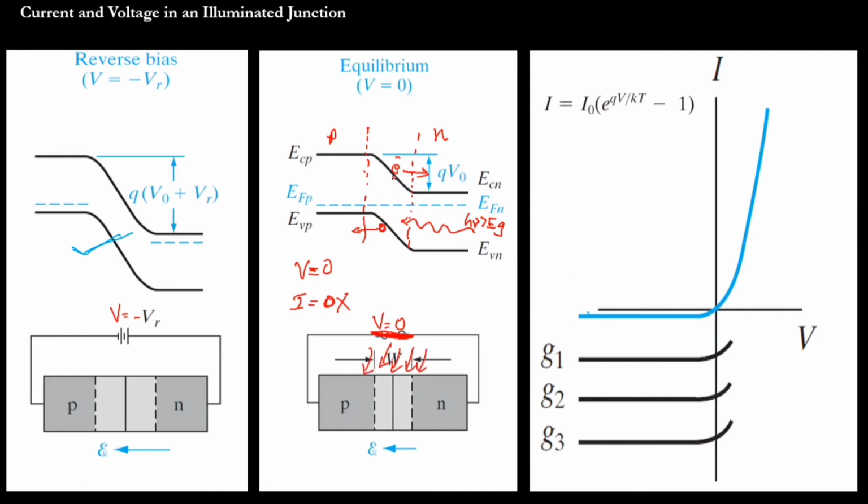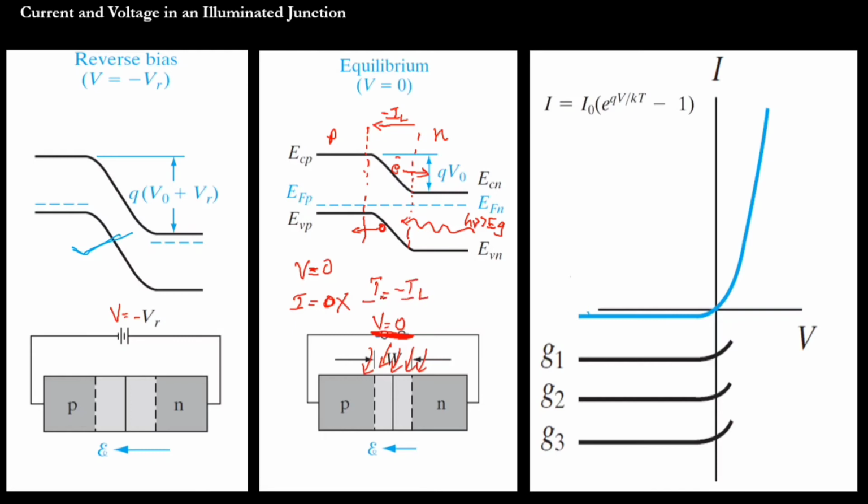The electron will move towards the N material and the hole will move towards the P material, which causes a current, that is IL, which is in the opposite direction of the normal diode current. So we mention minus IL. The current is not a zero value. The current I is equal to minus IL.